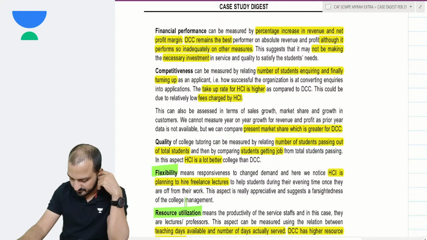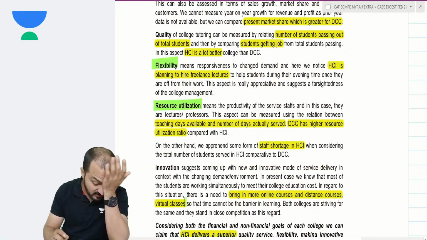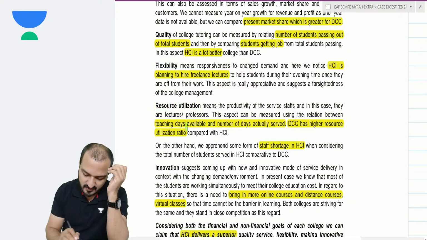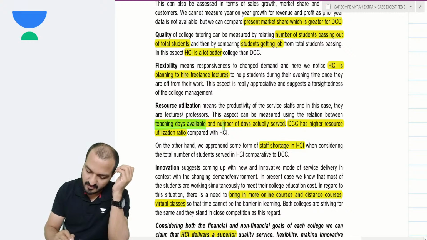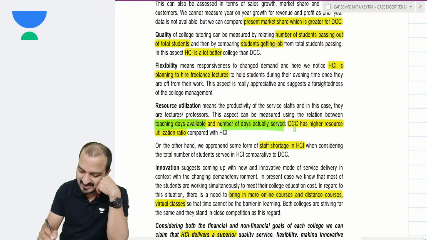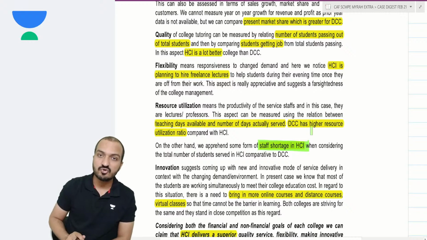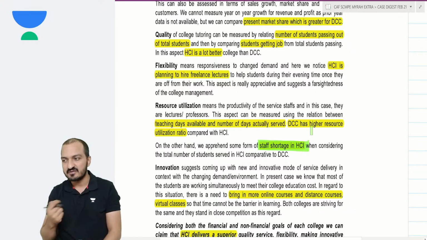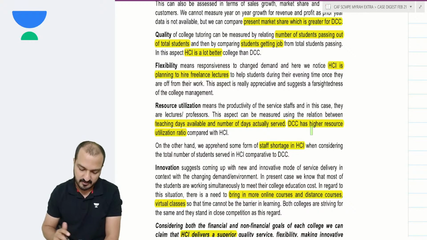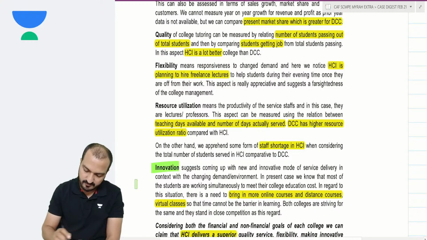Resource utilization. Resource utilization can be measured in terms of the number of days available and number of days actually served. Well, in that case, DCC has a better resource utilization ratio. Also, there is a staff shortage in HCI. You have less staff in HCI, which shows that they have not utilized the resources better.